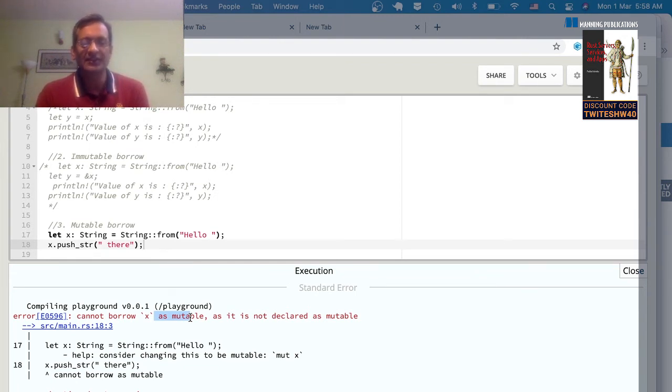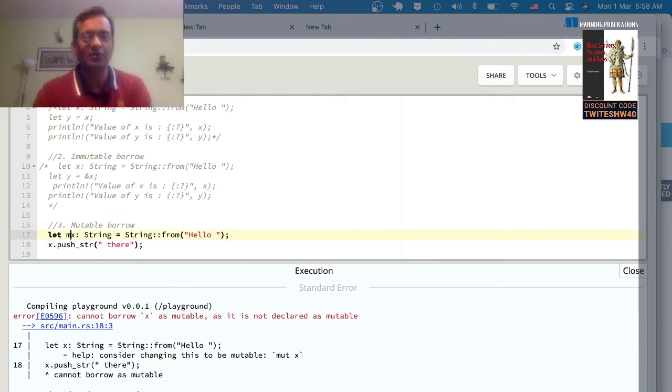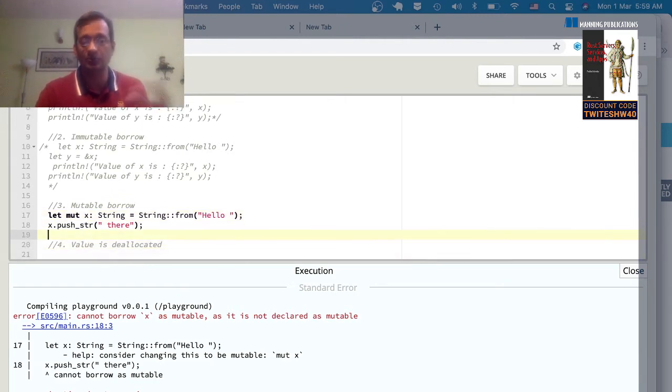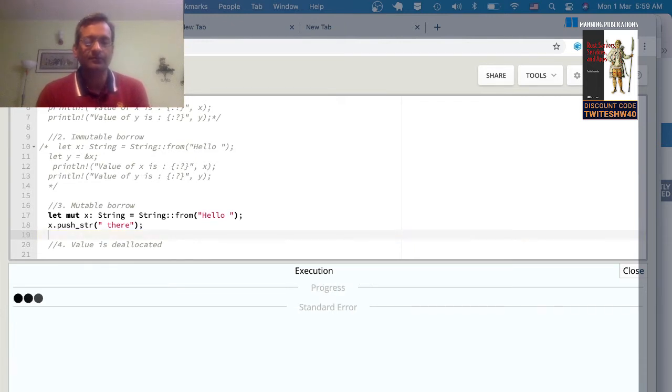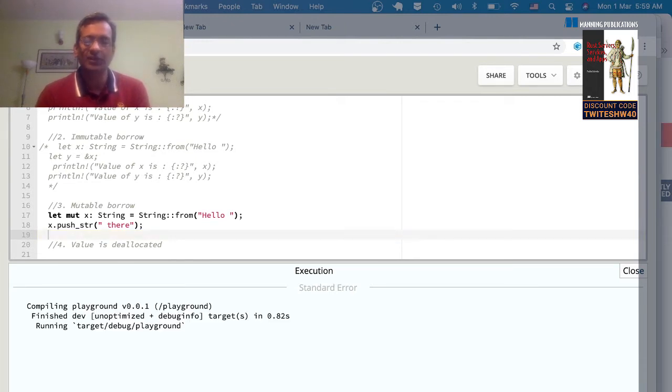Why this benefits is that you don't accidentally modify a value which you don't intend to. So the compiler expects you to be very explicit about this. And so if you have any intention of modifying the value, you must specify the mut keyword so that the compiler knows that you want to do some state changing operation with that value. So now if you run the program, yeah, it goes through. So you're able to assign it.